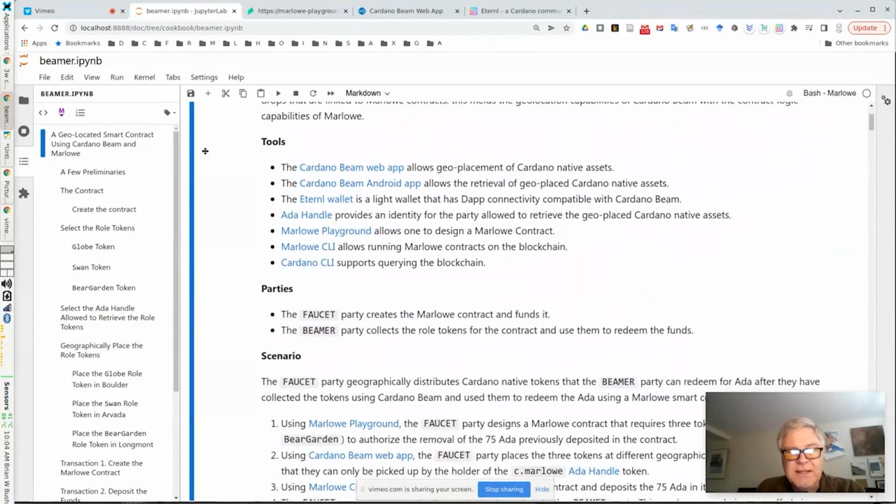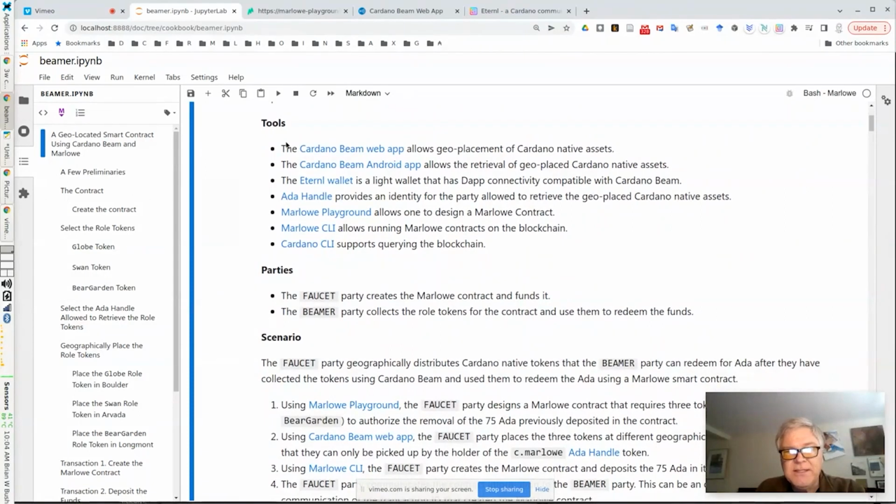So the first thing I'd like to point out, we have a couple links here. There's a web application for Cardano Beam where you can place native tokens at geographic locations, and then an Android app that lets you retrieve them. We'll see a little bit more of this later. I'm using the Eternl wallet as the light wallet in this example.